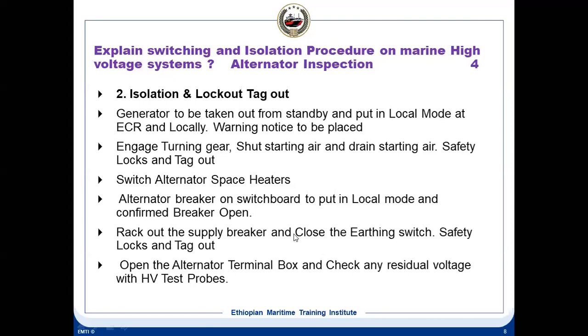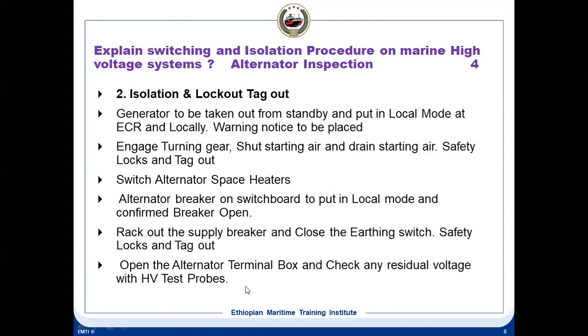So once you have finished the breaker part, then again on the alternator terminal box, check for any residual voltage with a high voltage test probe. On the alternator side, you'll find the big, heavy terminal box where the cables are going. The cables are pink. There will be 6 cables in that, because the R, Y, B phases will have 2 cables each. So you need to open the terminal box and check with a high voltage probe.